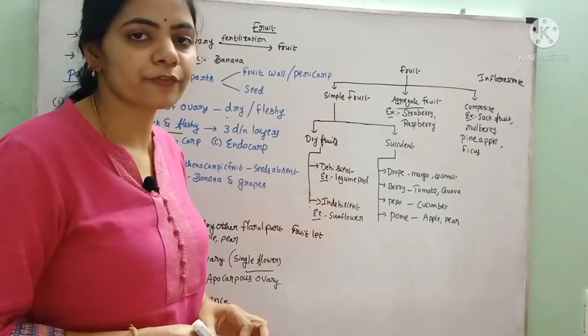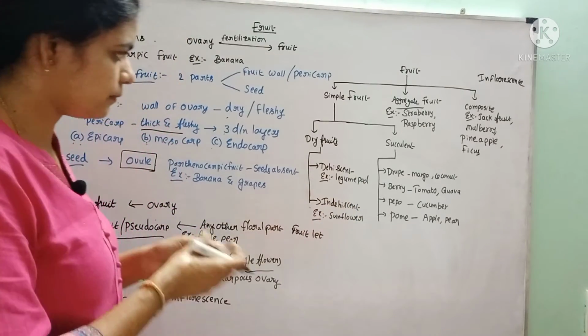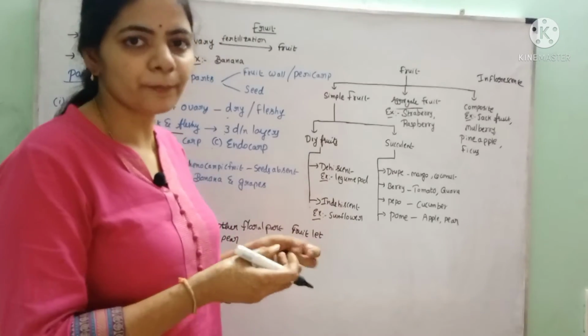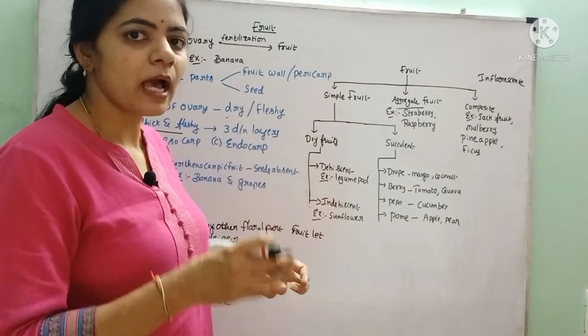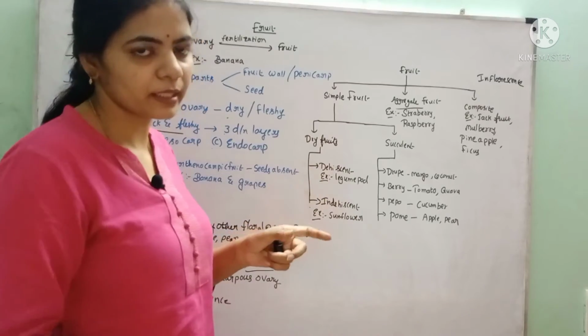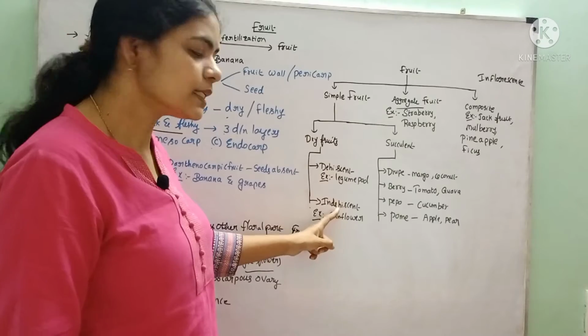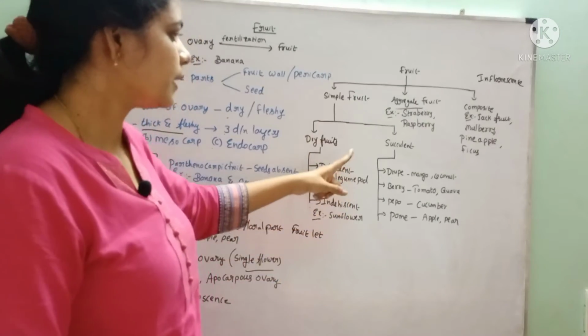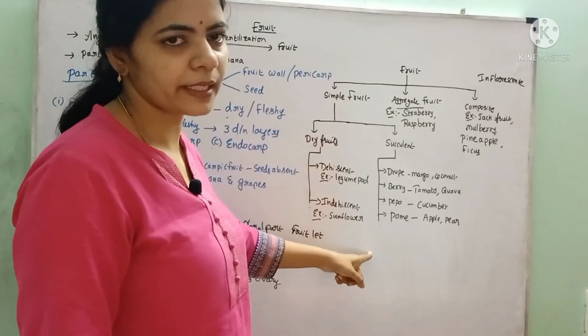And in indehiscent fruits, the pericarp will be dry, but it will not break open and release its seeds. After the decomposition of that pericarp, the seeds will be released out. That is called indehiscent dry fruits. Example: sunflower. Next, succulent fruits are of several types.